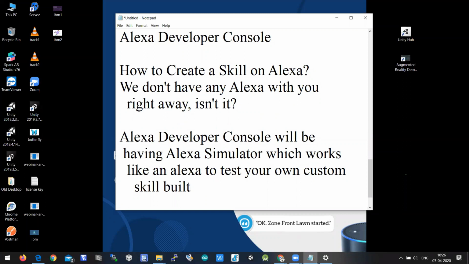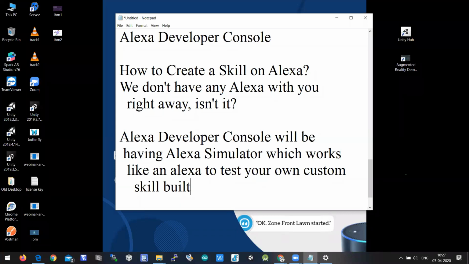Okay, so many of you are not having Amazon Alexa with you right away. Some people have Amazon Alexa in the mobile app, on Android smartphones and iOS, but some people will not have it. As we are building a custom skill, the Alexa developer console has an Alexa simulator, which works like an Alexa, to test your own custom skill and check whether it is working or not. Everything is possible in the Alexa simulator. We can test it over there.